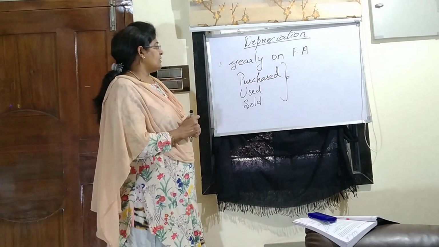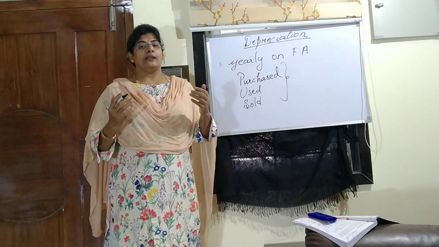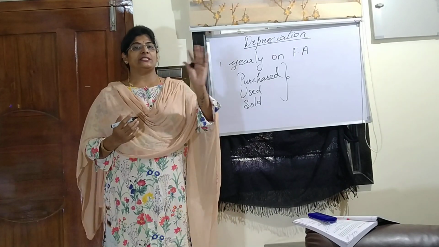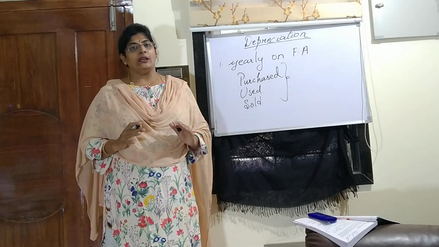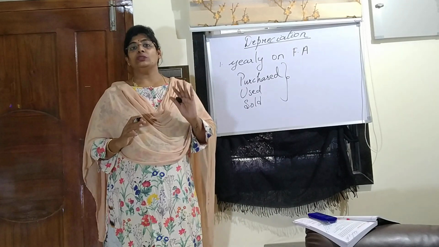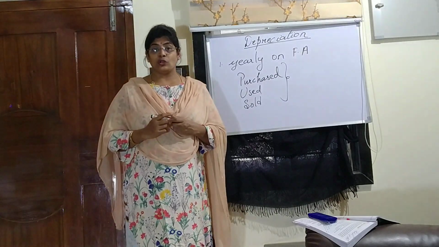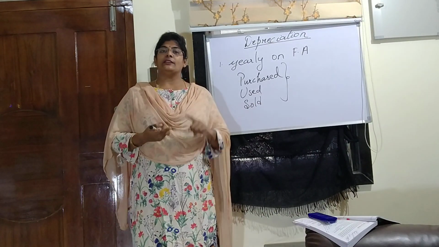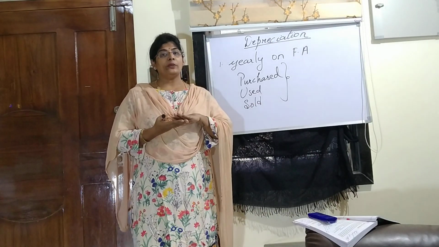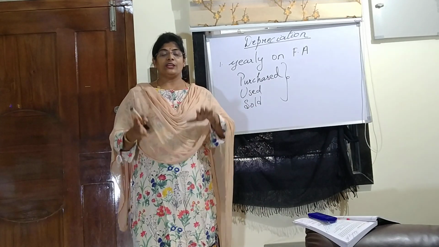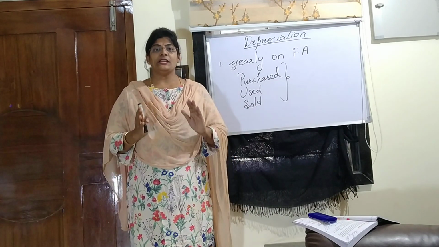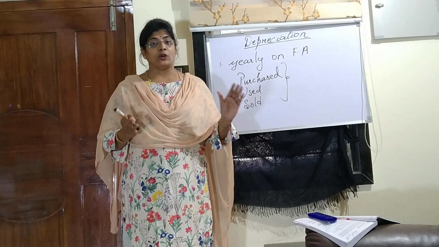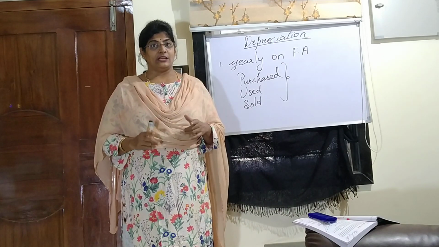For example, if we have purchased a machinery, like my organization follows the accounting period of January to December. I purchased a machinery in the month of say June. June 30th I purchased. Means from July onwards it was put into use. What I mean to say is, whenever you are calculating depreciation, it has to be always calculated on the number of months the machinery is being used in the organization, because we know that depreciation is calculated yearly.